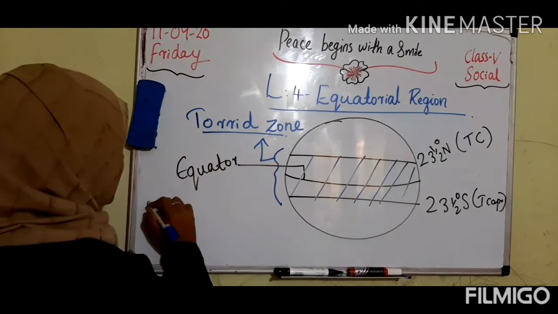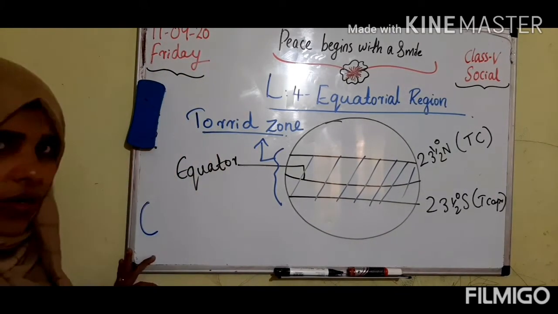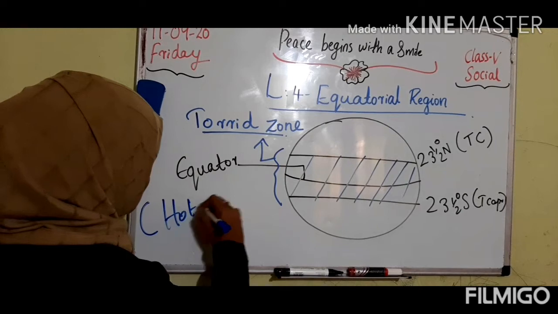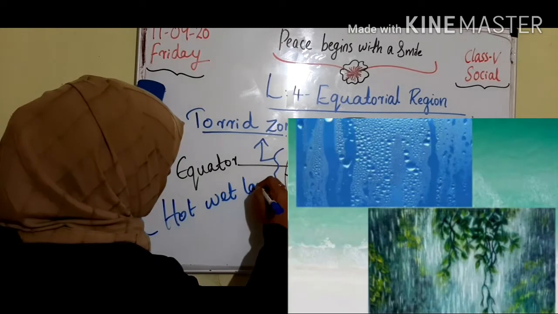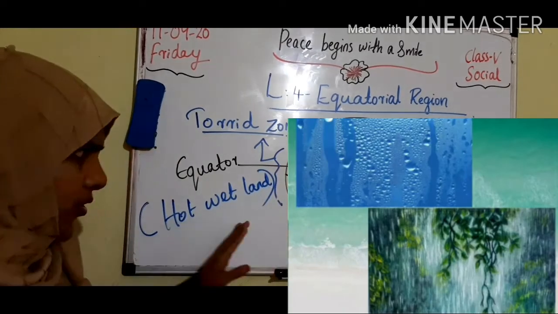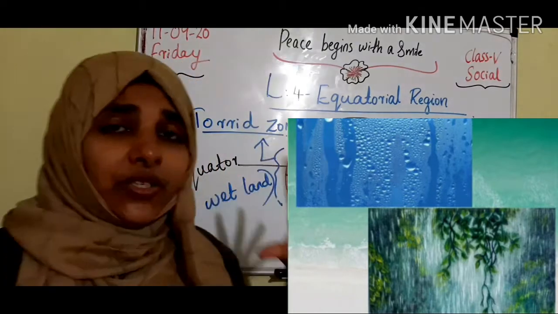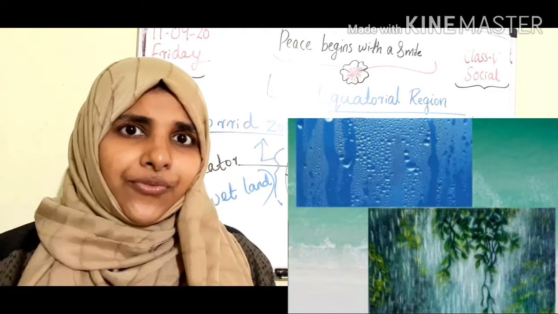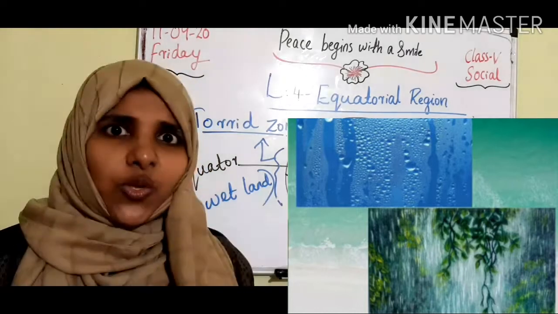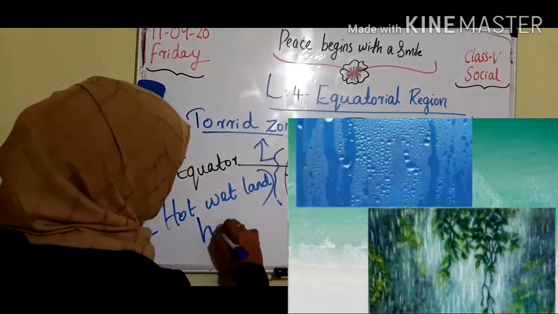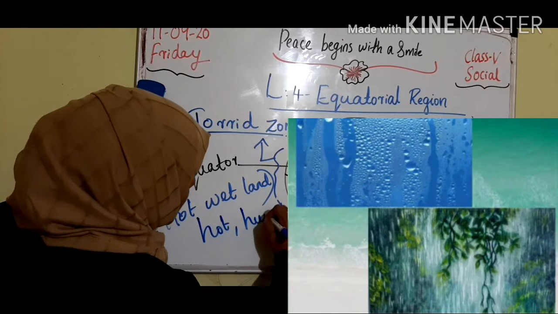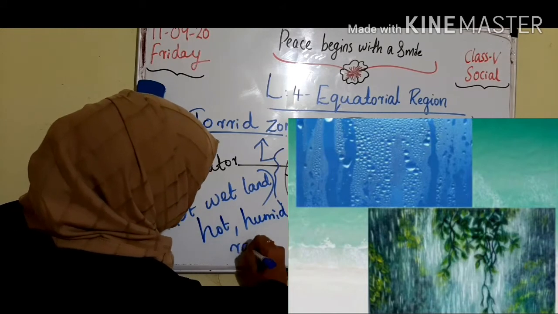This equatorial region we also call the hot wetland, because we already discussed that in the equatorial region there is full rainfall throughout the year and it is hot throughout the year. So this region is very hot, humid and rainy throughout the year.